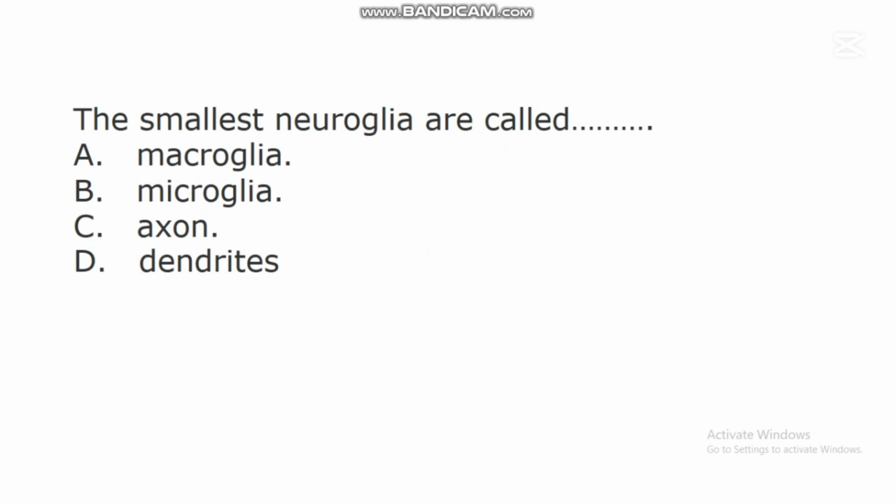In this question, the correct answer is B. Microglia. Microglia are the smallest neuroglia in the body system. These microglia are very tiny in such a way that they are the smallest neuroglia that make up the nervous